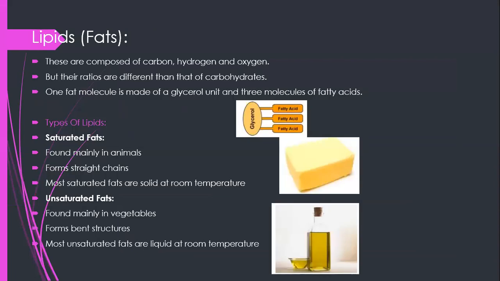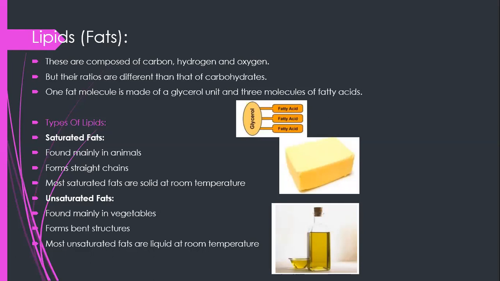Next topic is lipids. These are composed of carbon, hydrogen and oxygen, but their ratios are different from that of the carbohydrates. One fat molecule is made up of a glycerol unit and three molecules of fatty acid. There are two types of lipids, saturated fats and unsaturated fats.